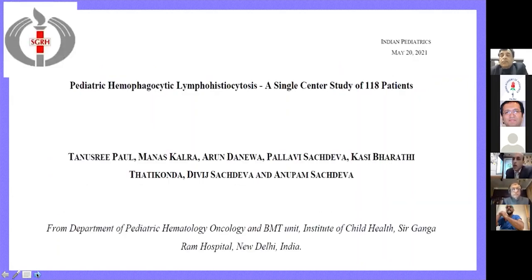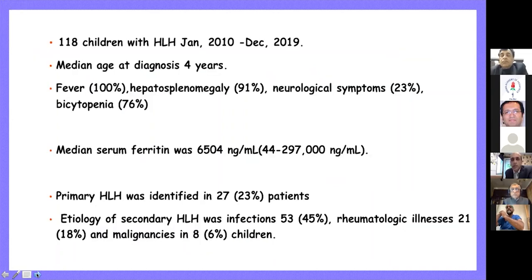We looked at our patients, that is 118 patients with HLH, and published data from Sir Ganga Ram Hospital in Indian Pediatrics. These patients were recruited from January 2010 onwards. It was a retrospective study with a median age of 4 years. Fever was the main symptom, along with hepatosplenomegaly and neurological symptoms, because CNS HLH is also an important manifestation of HLH, and cytopenias were the commonest things that we saw.